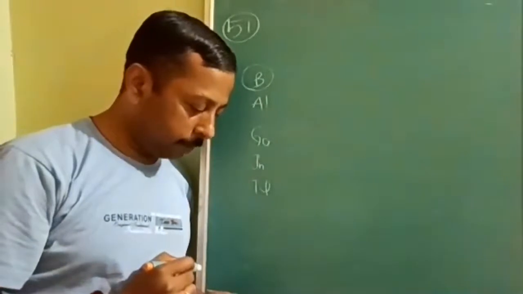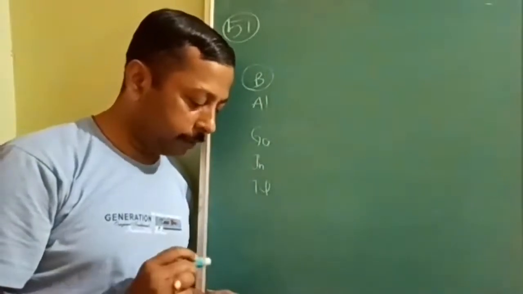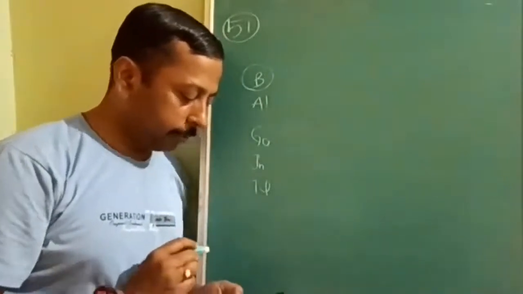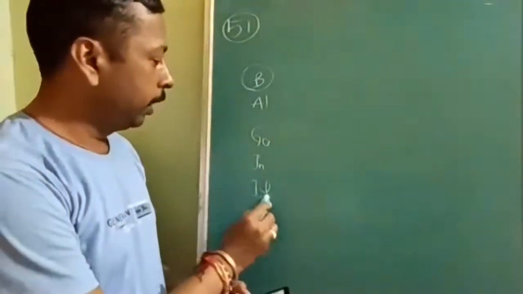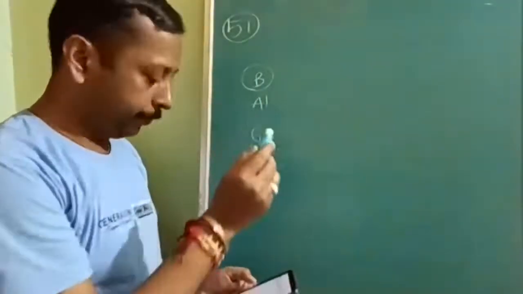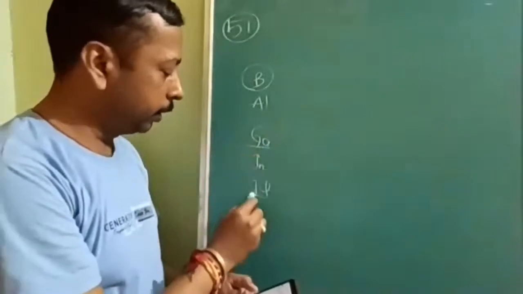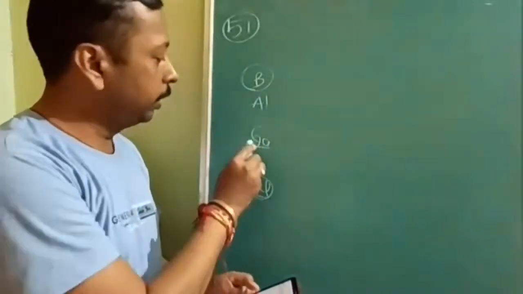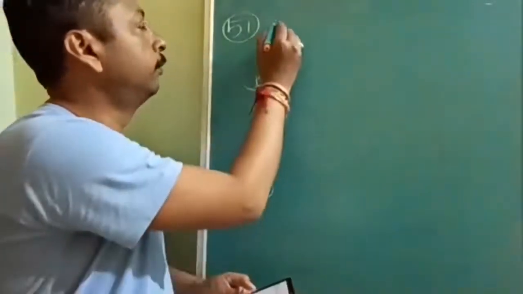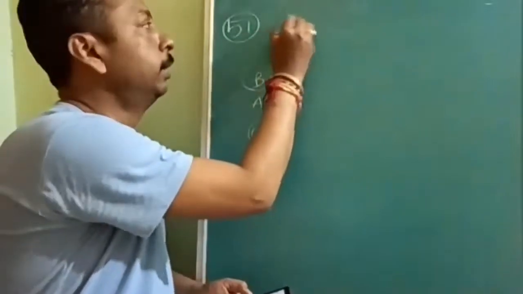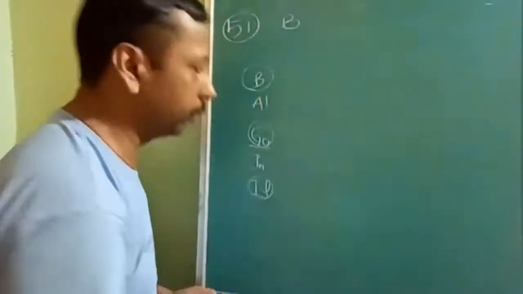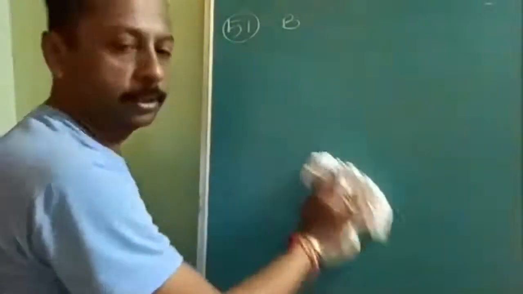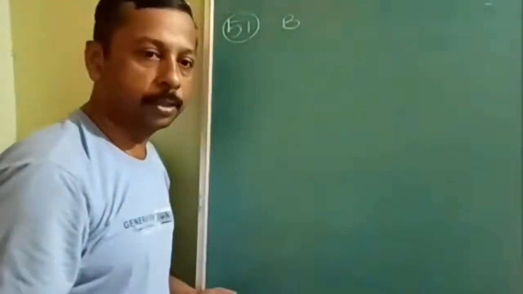In the first option, boron is given as less, that's why it is wrong. Thallium, gallium, and boron, so this is the correct answer: thallium is less than gallium, which is less than boron. So the first question's answer will be B, our second option. Is it understood why the first question's answer is the second option?